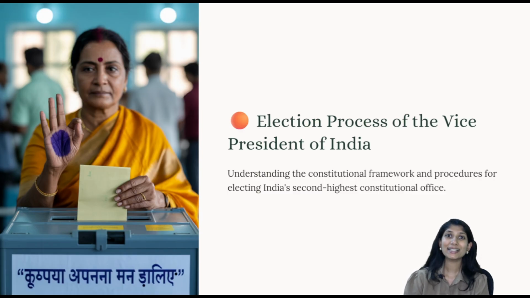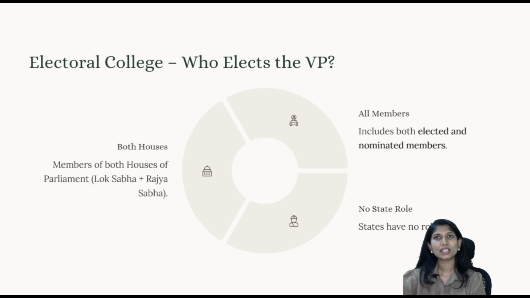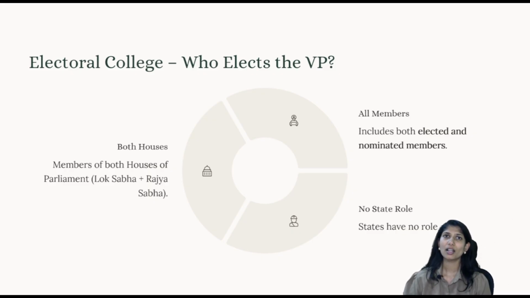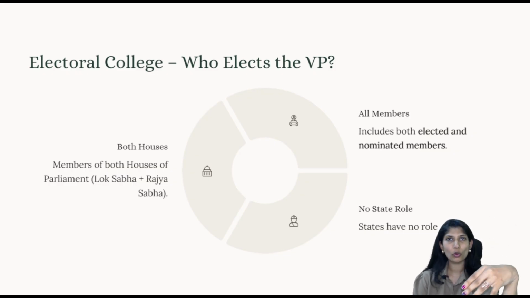Now if you see how is the election of vice president in India, first and foremost, we will see the static constitutional part here, where according to Article 66, which speaks about election of vice president, the elaborate features are mentioned in the RPA Act of 1951, and the electoral college is the one that will elect the vice president. The electoral college for vice president is separate from the electoral college of president, because the president is the head of state. The states are also involved.